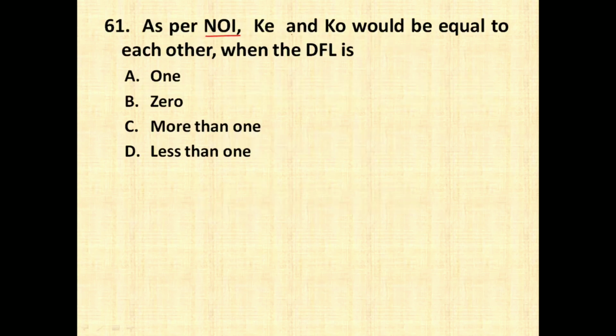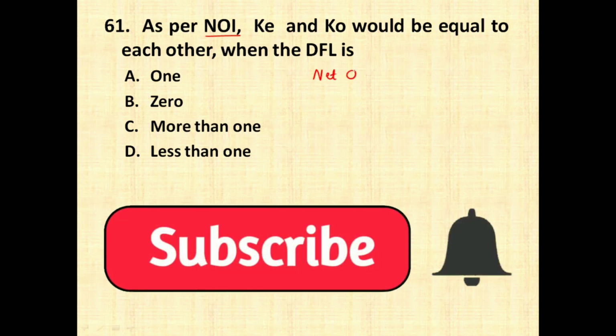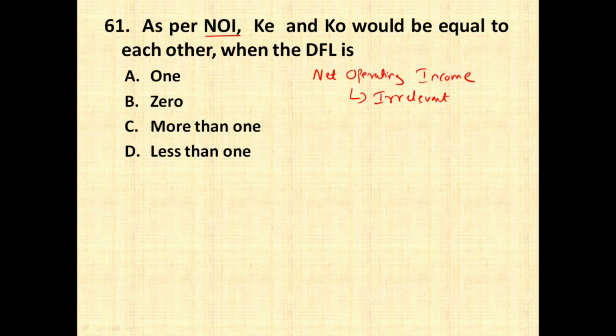As per NOI, KE and KO would be equal to each other when DFL is. Now NOI stands for Net Operating Income Theory, which is one of the most popular theories of capital structure. NOI theory says that value of the firm is irrelevant to the capital structure. That is, it is irrelevant of how much debt you are using in your capital structure. KE stands for cost of equity and KO stands for overall cost of capital, and DFL stands for degree of